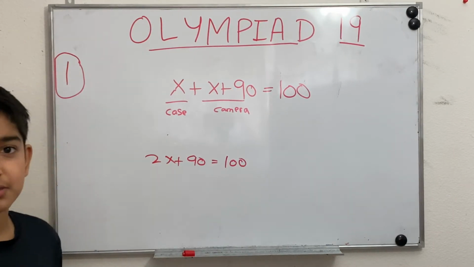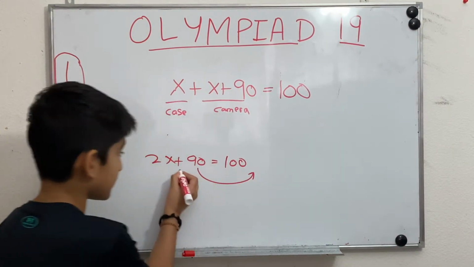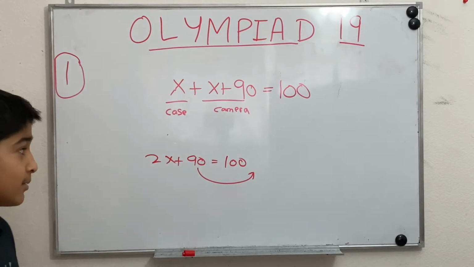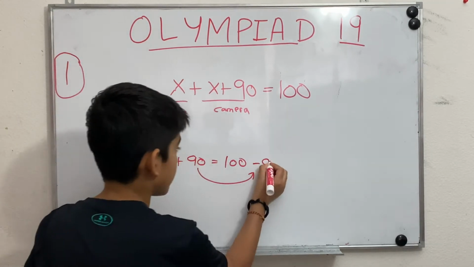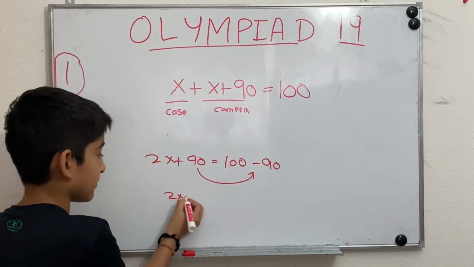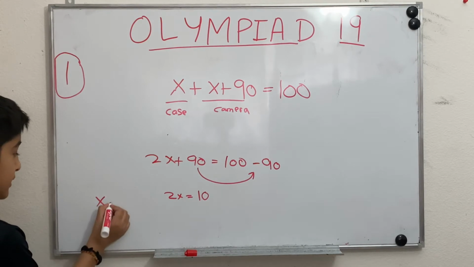Now we'll bring the numerals to one side and the variables to the other. So we can bring this numeral here. Since it's a plus, it always turns the opposite. So since it's 90, it will become minus 90. When we subtract this, we get 2x is equal to 10. So which means x is equal to 5.